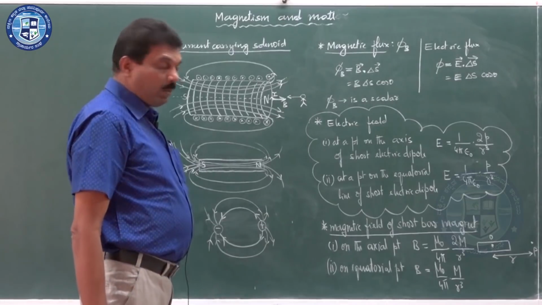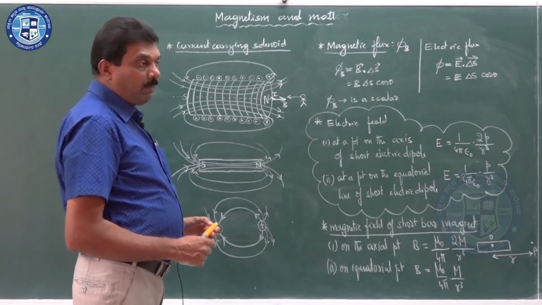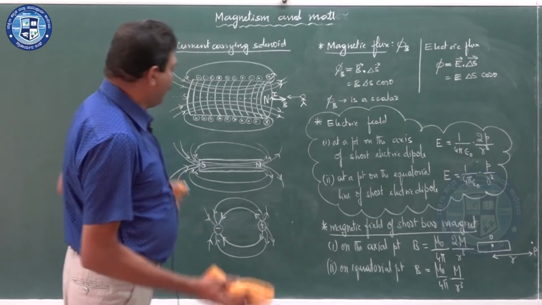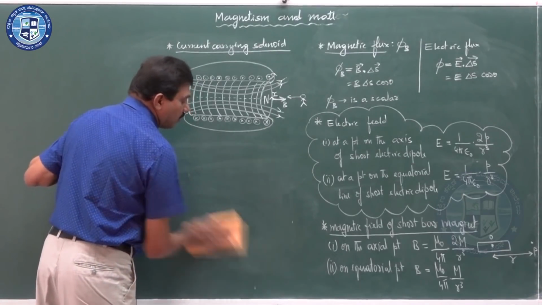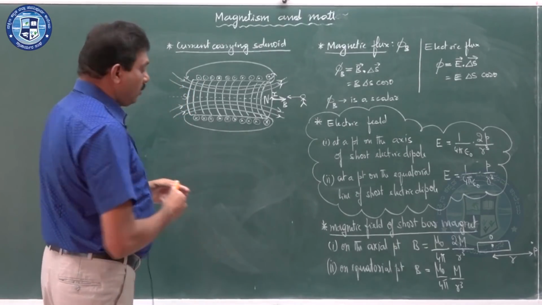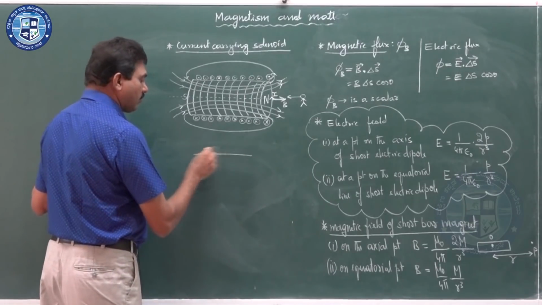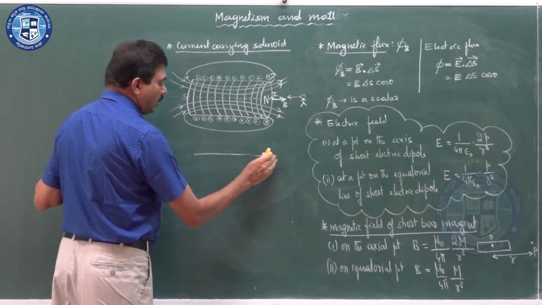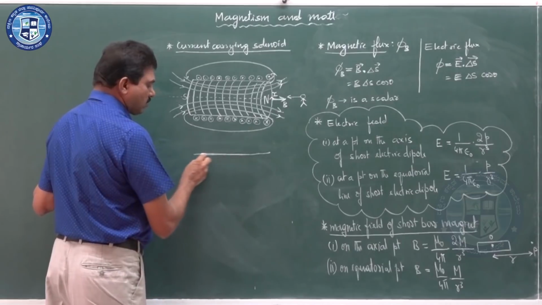When you cut a bar magnet, you can see how it behaves. Look at this bar magnet. Consider a long bar magnet like this.